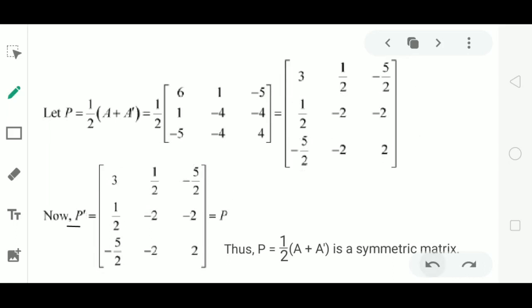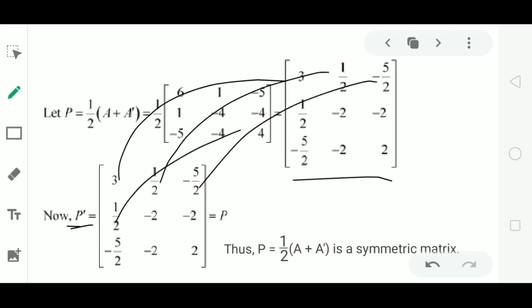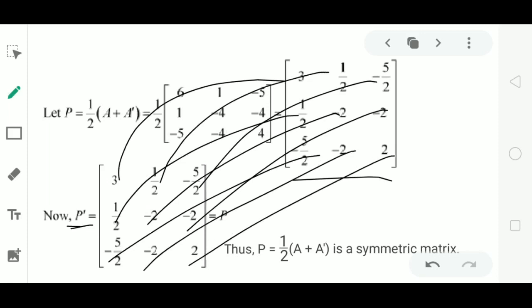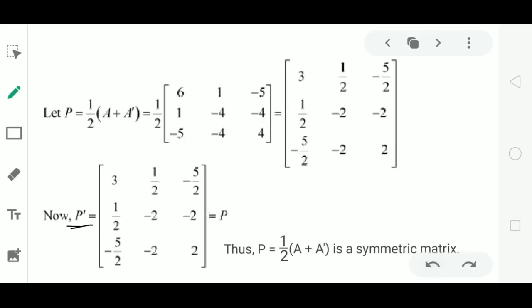Now compare the matrices P dash and P. The corresponding elements are equal and also the orders of the matrices are equal. Hence we conclude that P dash is equal to P, which satisfies the condition of a symmetric matrix. Therefore the matrix P, which is nothing but 1 by 2 into A plus A dash, is a symmetric matrix.